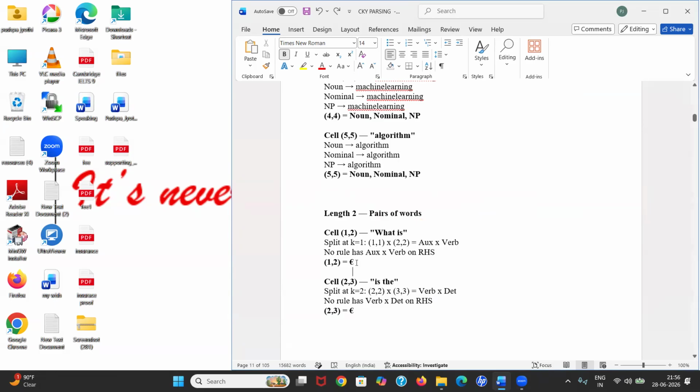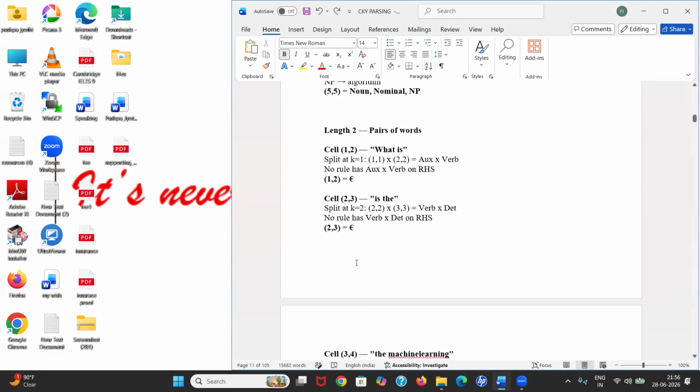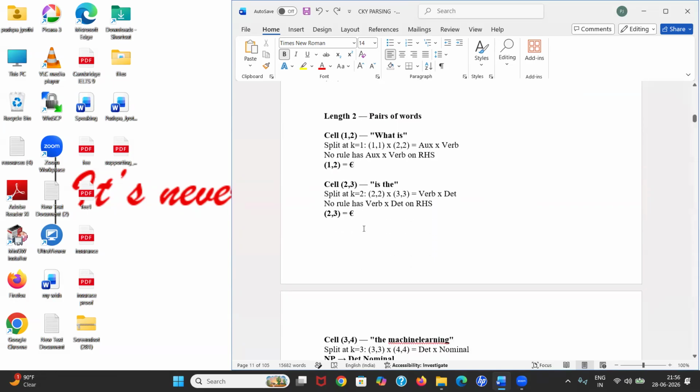So we'll take a placeholder symbol. Here you can take any symbol. It's not restricted to this symbol only. It's up to you. You can take pi, you can take slash, any symbol you can take. Now we completed "what is". Now let's take 2 3. Is there any rule in our grammar to represent "is the"? We can represent "is", we can represent "the". Let's check whether by combination we can represent it or not.